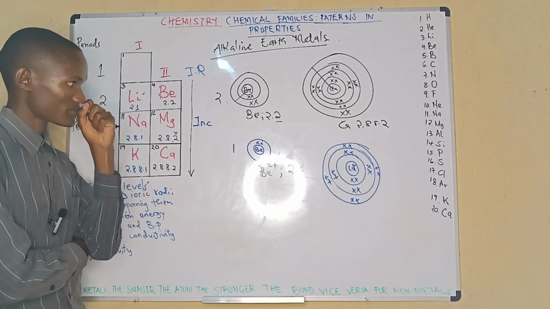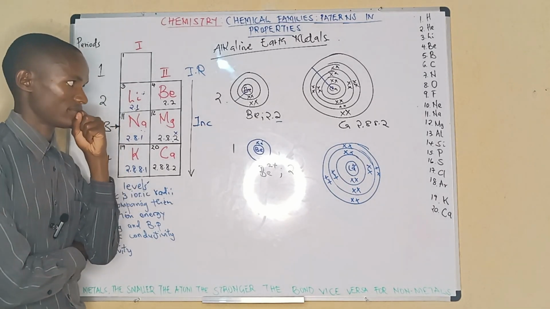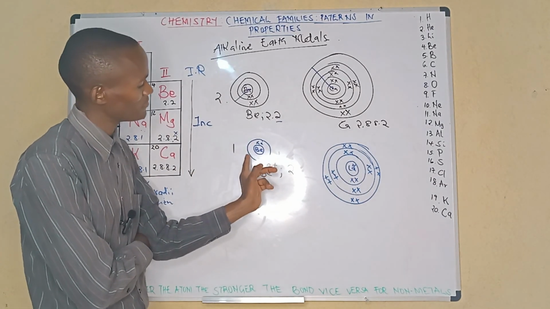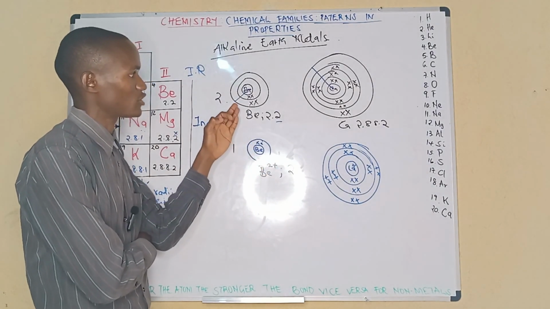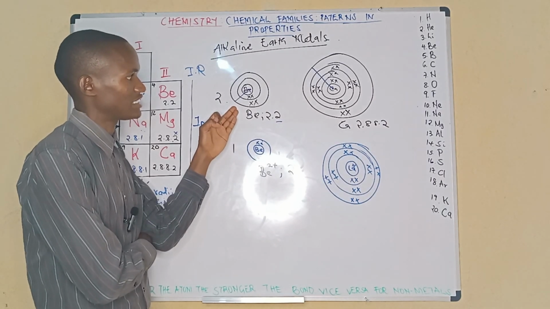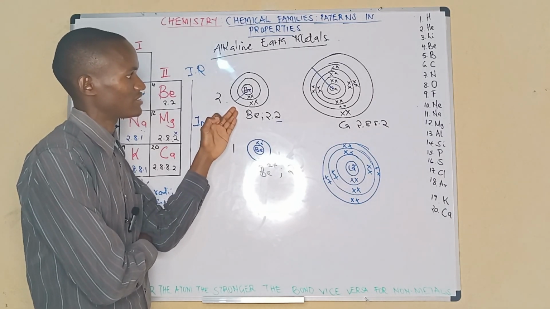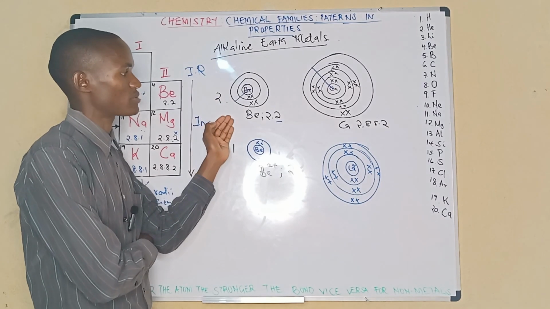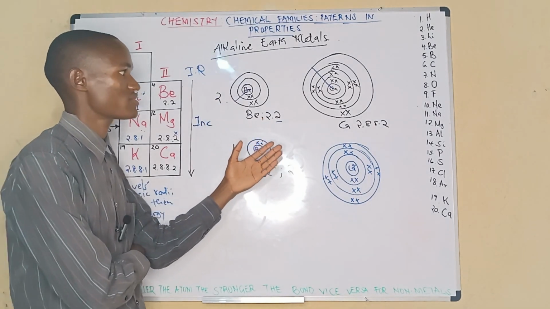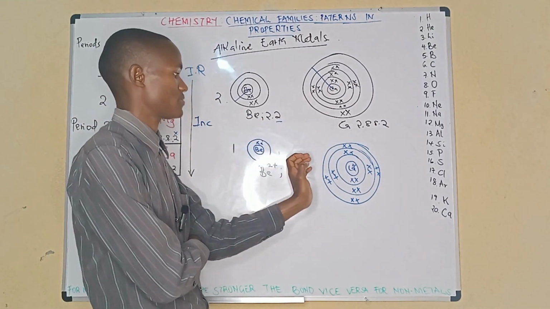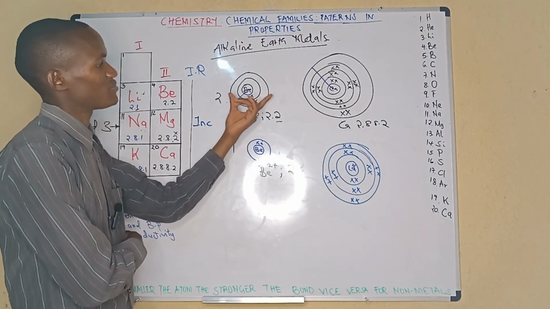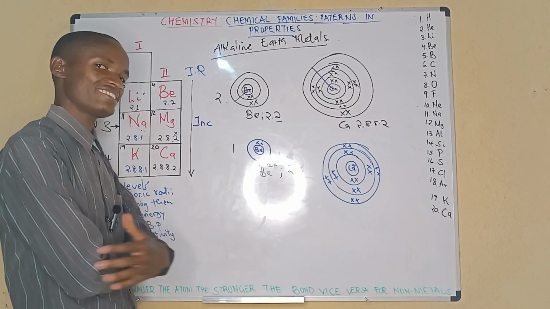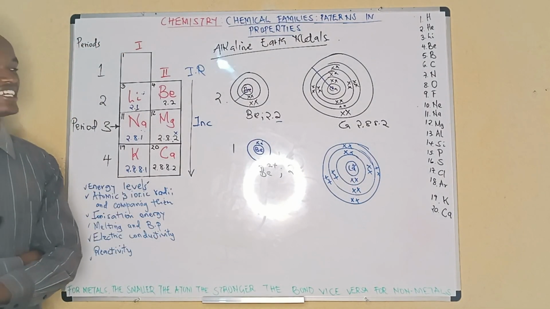We will say that their ions have a smaller ionic radius than the atomic radius. So in this case, we won't be saying down the group or up the group, because we're just comparing atoms and ions. So this one is bigger than this.